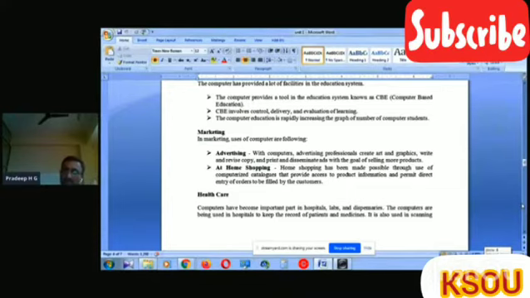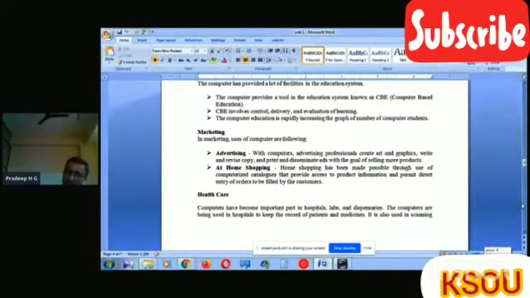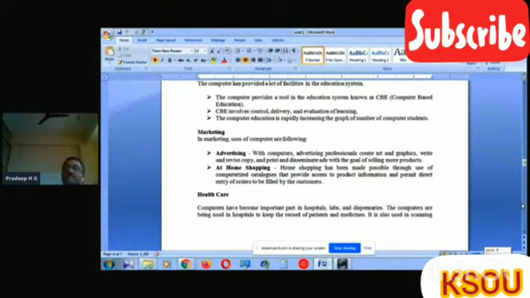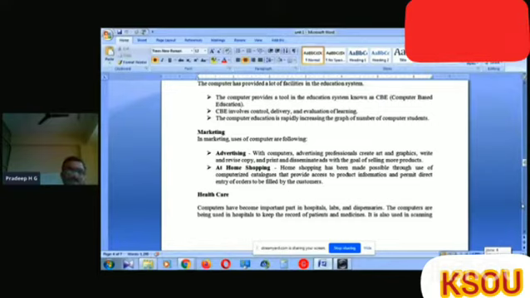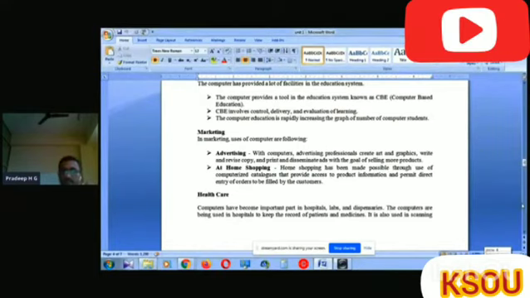If we provide any medical treatment to X, Y and Z, there is a lot of information: which type of medicine is provided to each, and why we are providing that particular medicine, which is very important.